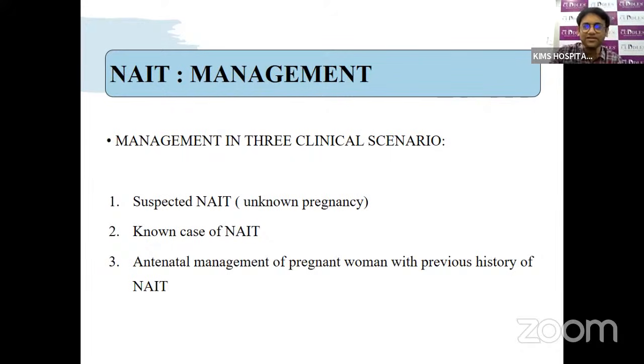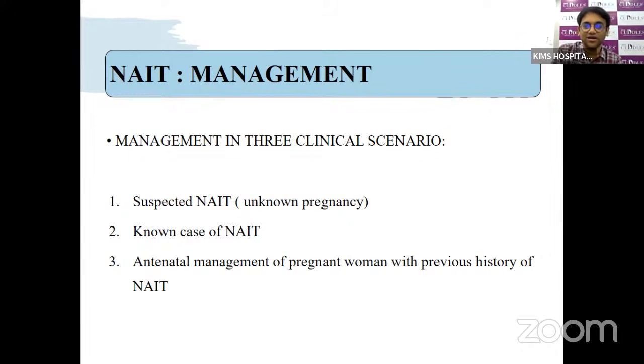So there are 3 different scenarios that can happen in our life. One, we can have a baby who has moderate to severe thrombocytopenia, a well baby. We are suspecting NATE, but we have not diagnosed it antenatally or in a previous pregnancy. The second thing is we know this mother already had a previous history of NATE, and we have proven this, so in this baby also there is a chance for NATE. So how do you manage this baby?